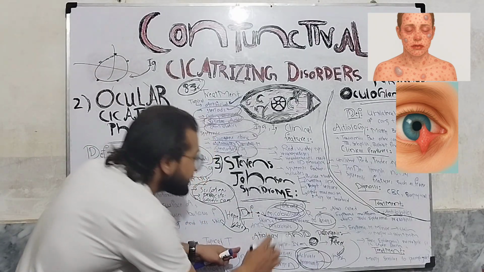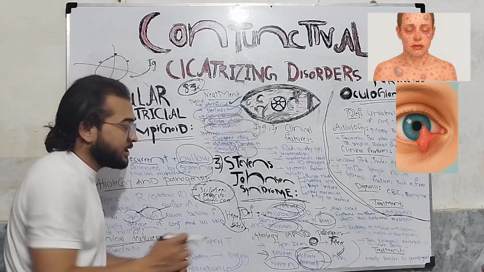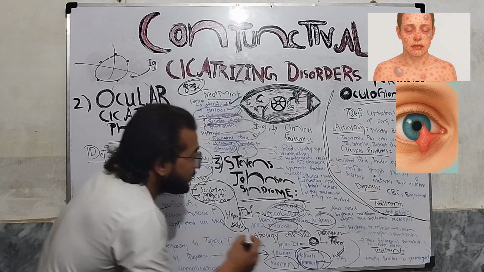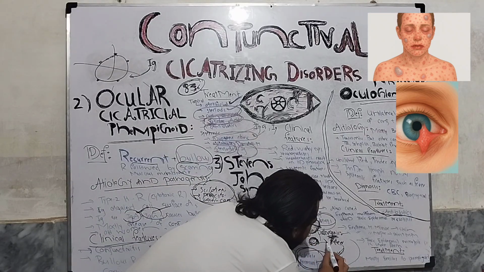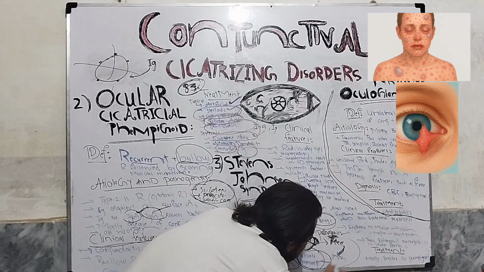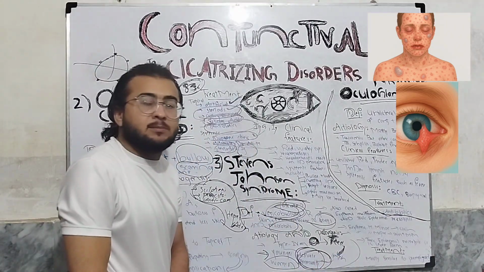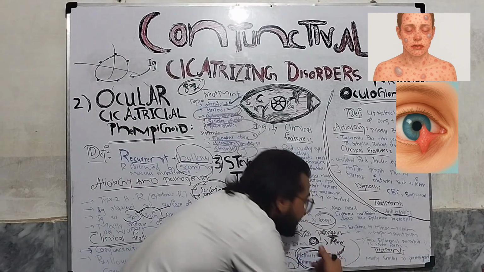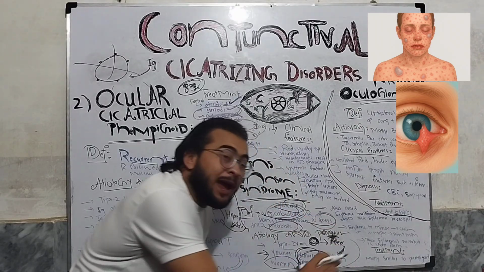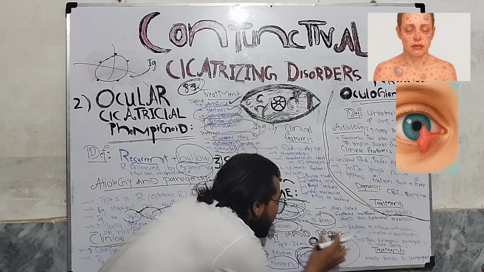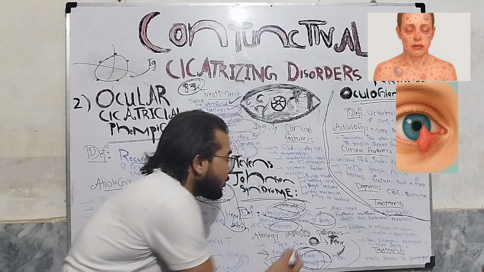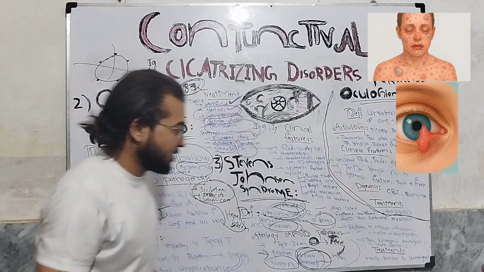So what is happening in this case is the pathogenesis is type 4 hypersensitivity reaction. When these drugs and microbes come into the body, the T cell will encounter these particles and carry them to the lymph nodes, and hence in the lymph nodes the immune system will be activated by forming different types of immune cells. That's why it takes some time to carry the microbial or drug particles to the lymph nodes and activate the immune system. That's why it is also called delayed type of hypersensitivity reaction.